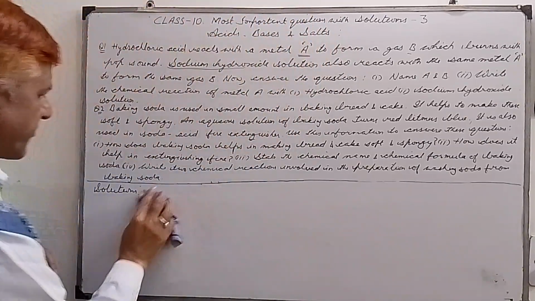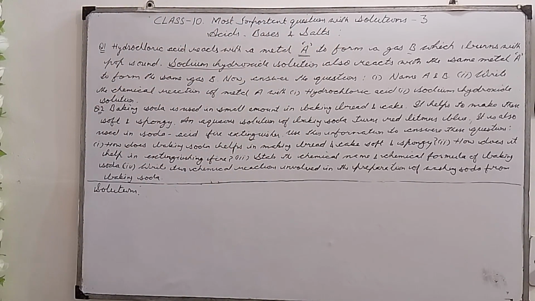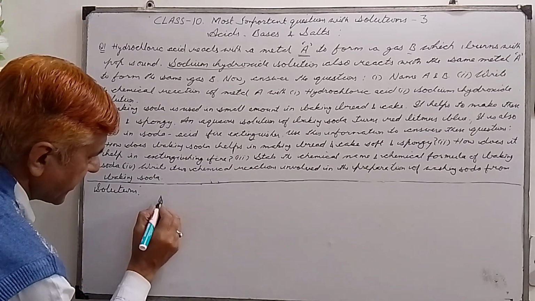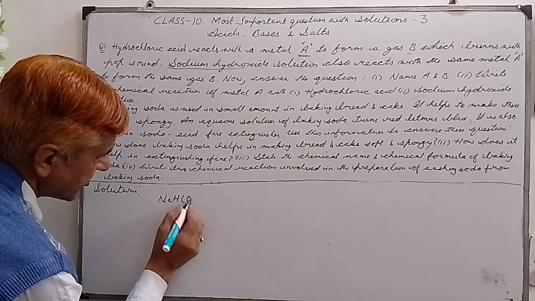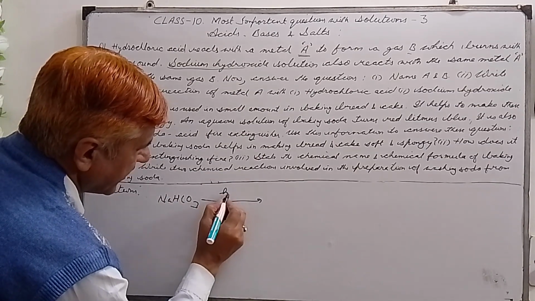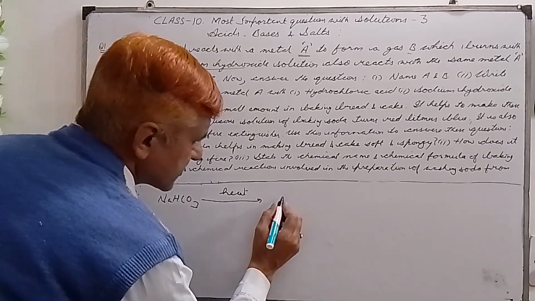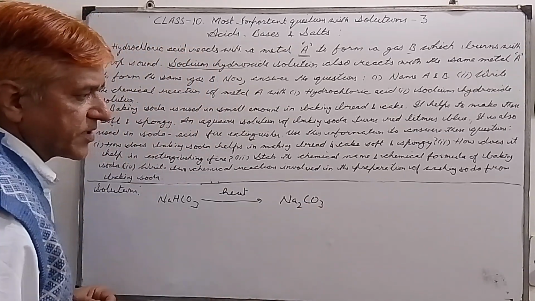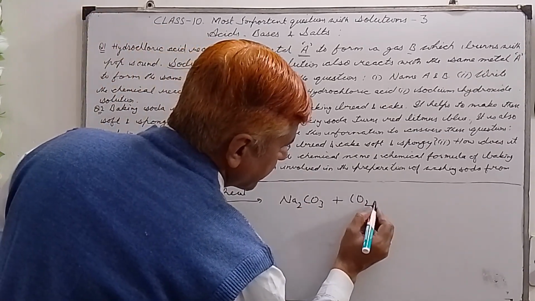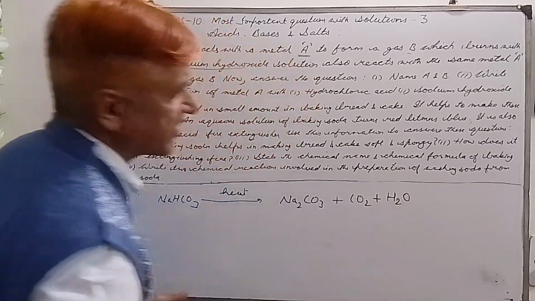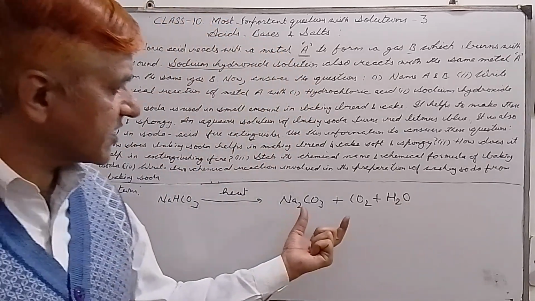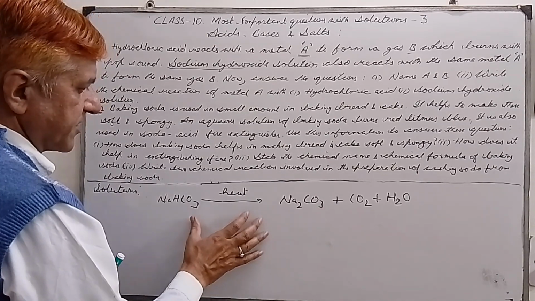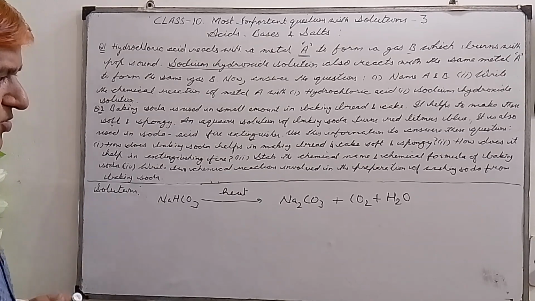My dear students, these are all most important questions. So how is washing soda formed from baking soda? NaHCO3, we will heat it and it will decompose into sodium carbonate, Na2CO3, also called soda ash, plus carbon dioxide plus water. This is a very important reaction, my dear students. Please practice this reaction.